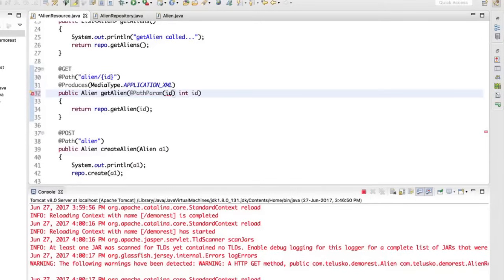In this, you have to mention that whenever you get a request, and if that request has an ID in it, that ID becomes this ID. This ID, which is here in the curly brackets, represents this id here, and then the value from this will be assigned to this particular id, and that makes sense, right? This is how it works.